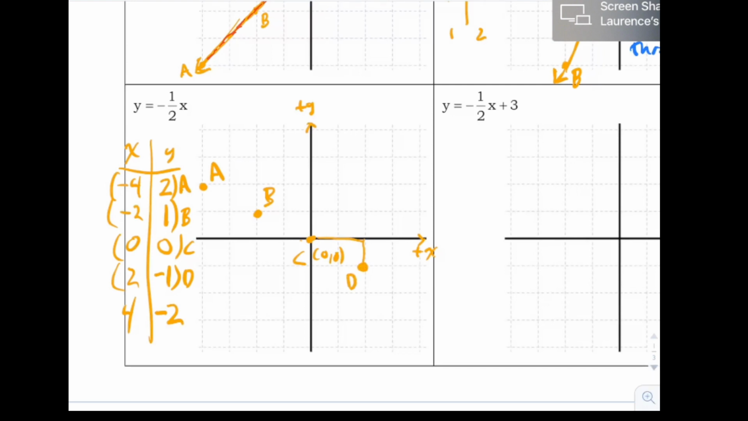Let's see if the eraser is going to work. Oh, it did. Cool. And finally, point E is at 4, negative 2, which means go in the x direction to 4, in the y direction to negative 2. You're going to end up right there. It's another one of these nice, wonderful straight lines. It's a straight line. Put arrows on both sides.